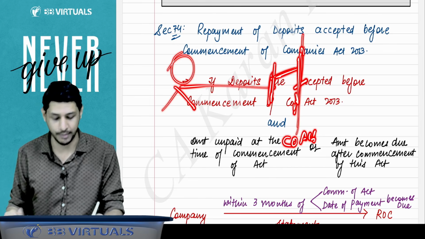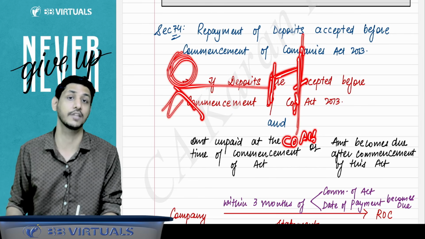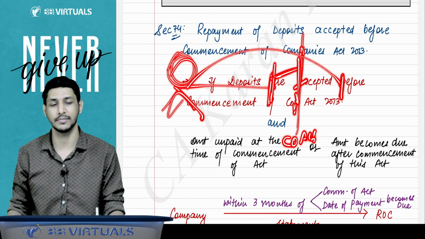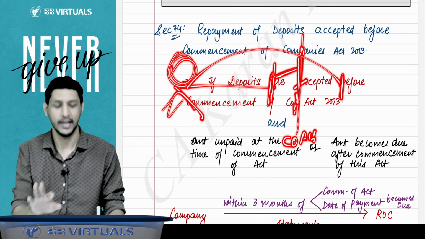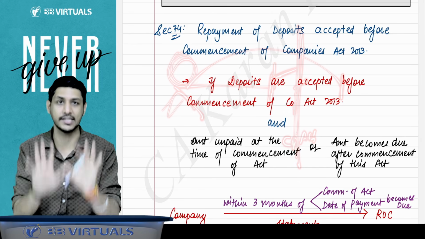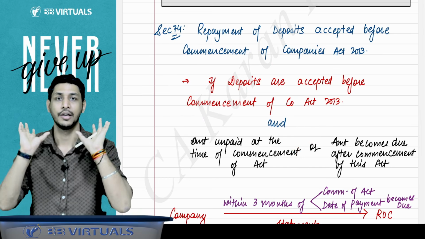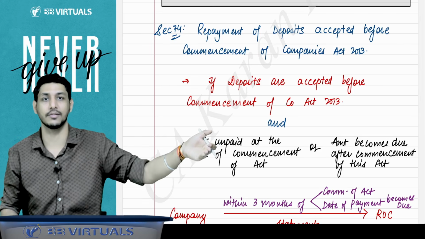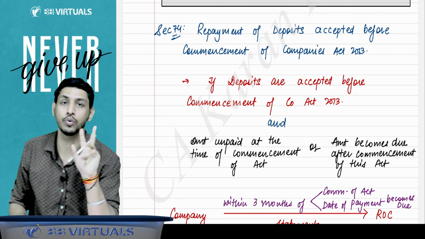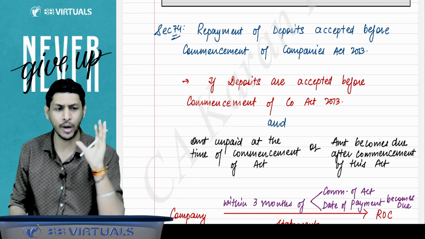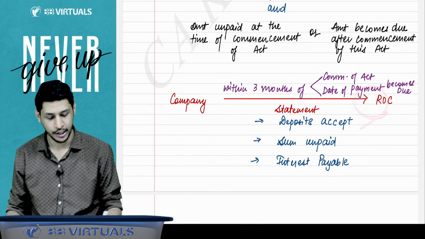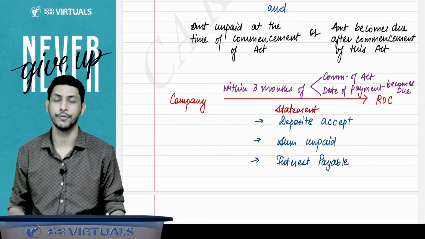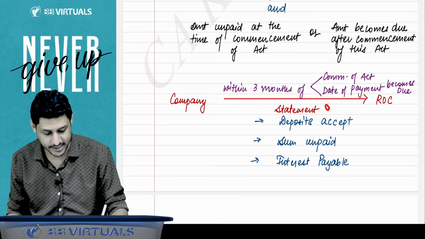Or another case can be you accepted the deposits before commencement of this act, but your maturity date is falling after the commencement of this act, which means at the time of commencement of this act, your amount is unpaid. Whether matured but not paid or getting matured at some later date, then you have to do 2 things. First, you have to file a statement to the ROC within 3 months of the commencement of the act or when the date of payment becomes due.